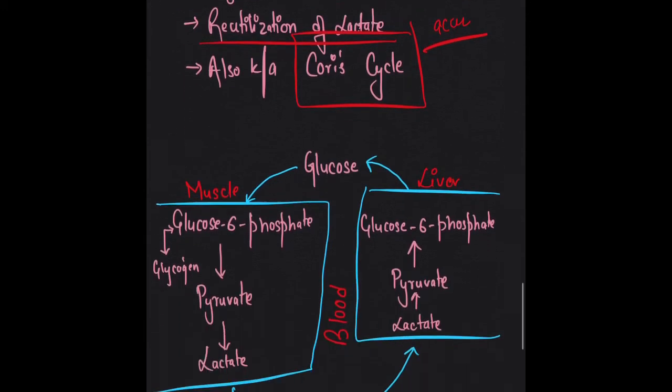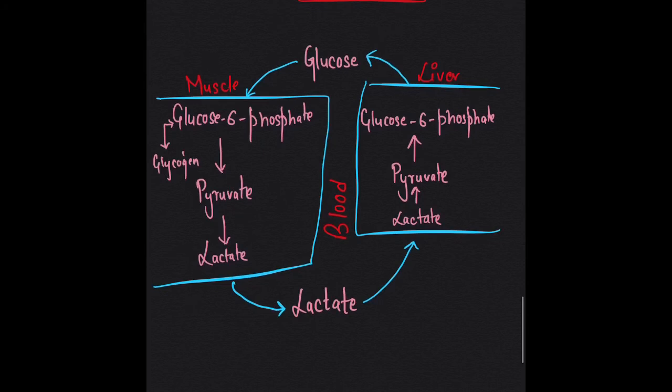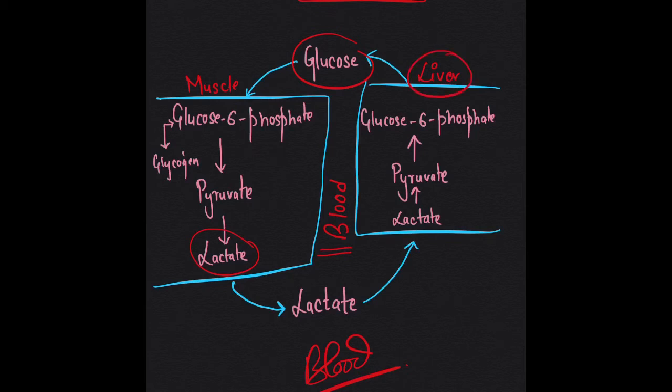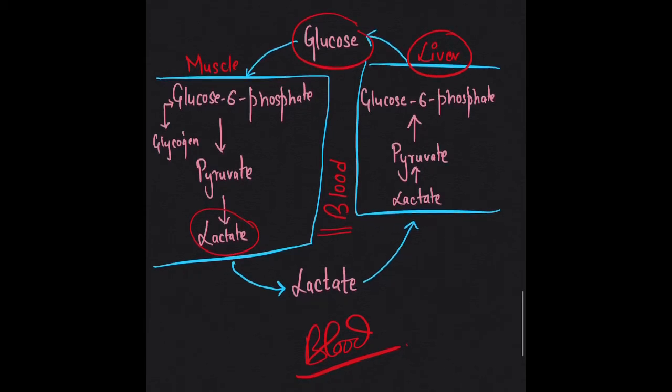As we know, lactate is produced in muscle, and in muscle, the key enzymes of gluconeogenesis described earlier, that is glucose 6-phosphatase and fructose 1,6-bisphosphatase, are absent. They are only present in liver and kidney. So due to the absence of these two enzymes, gluconeogenesis cannot occur in muscle. Hence, the plasma membrane being freely permeable to lactate, it is carried from skeletal muscles or any other muscles to the liver, where lactate is oxidized to pyruvate and gluconeogenesis is continued.